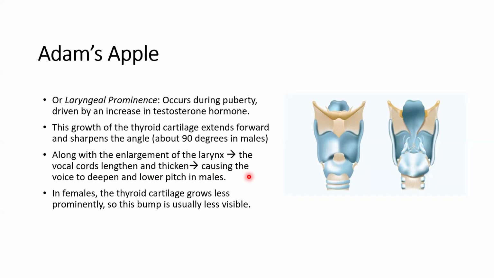In females, the thyroid cartilage grows less prominently, so this is usually less visible. So in some cases, maybe in a forensic case, this cartilage is used for gender determination.